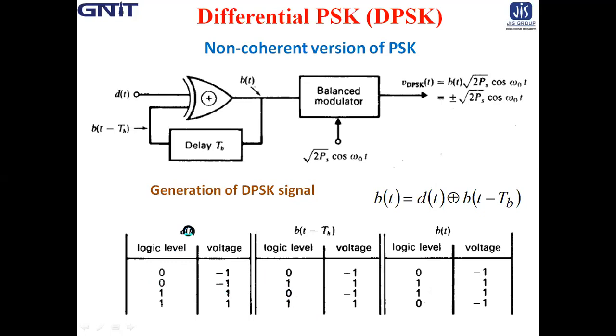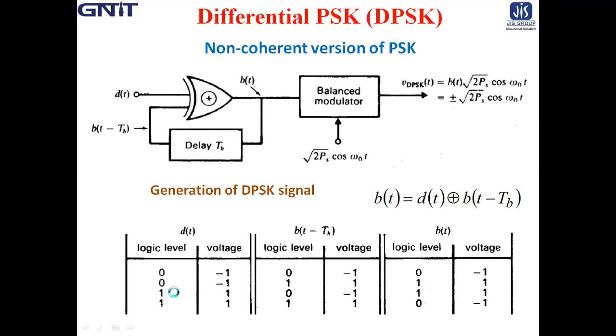If the logic level is 0, the voltage is minus 1. So 0 means minus 1 voltage and 1 means plus 1 voltage. We know that at the output we get 1 when d(t) and b(t minus Tb) are inverted, that is, one is 0 and the other is 1.